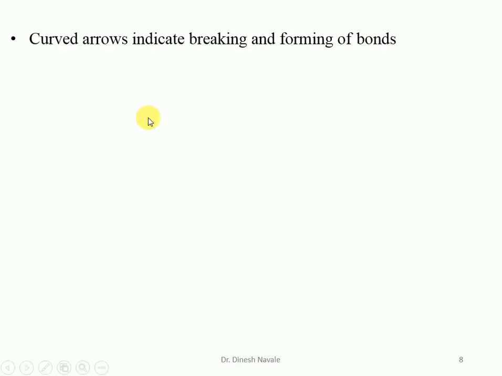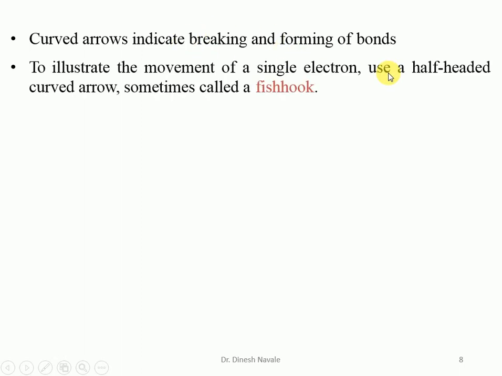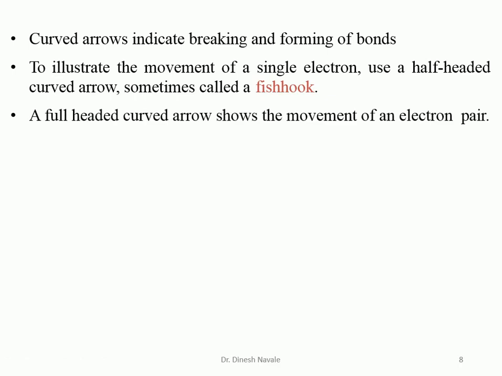Curved arrows always indicate the breaking and formation of bonds, so bonds are going to be very important. To illustrate the movement of a single electron during homolytic cleavage, we utilize single electron transfer, shown by a half-headed curved arrow, sometimes called a fish hook arrow.